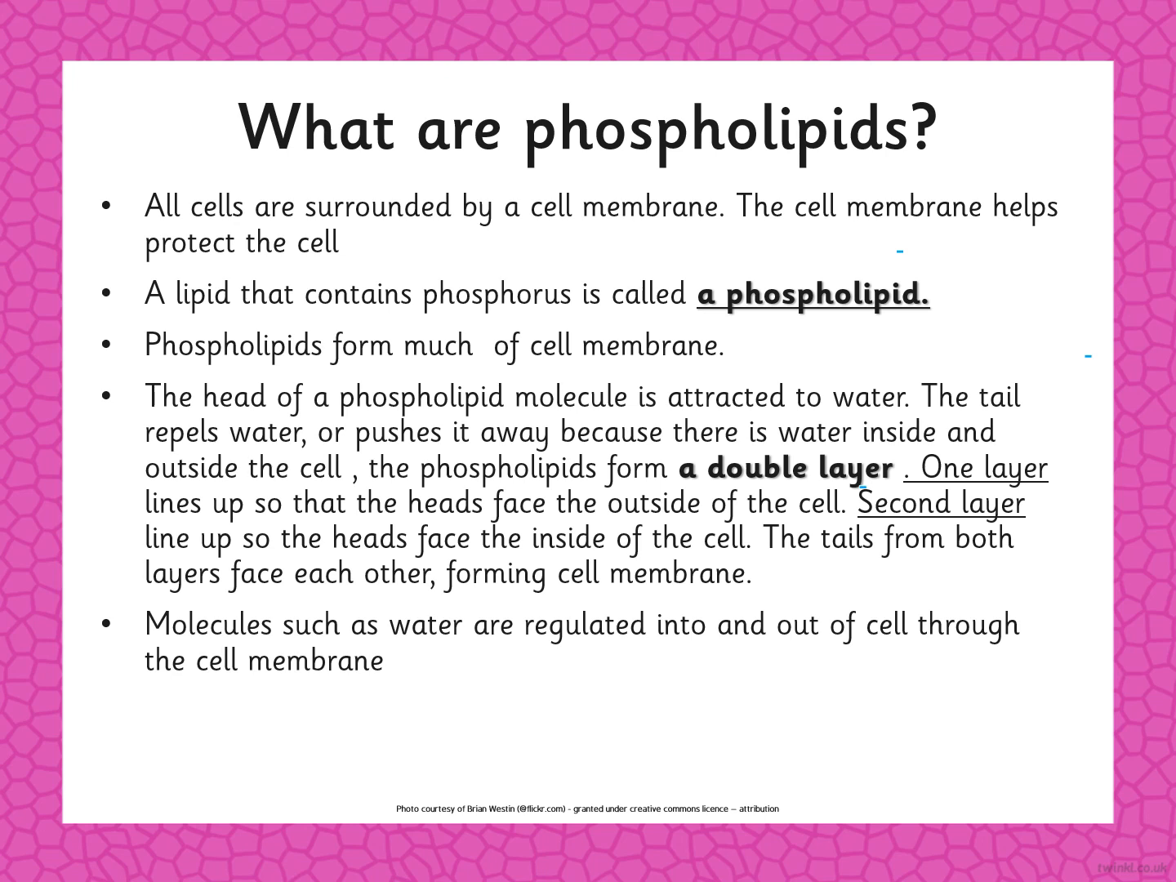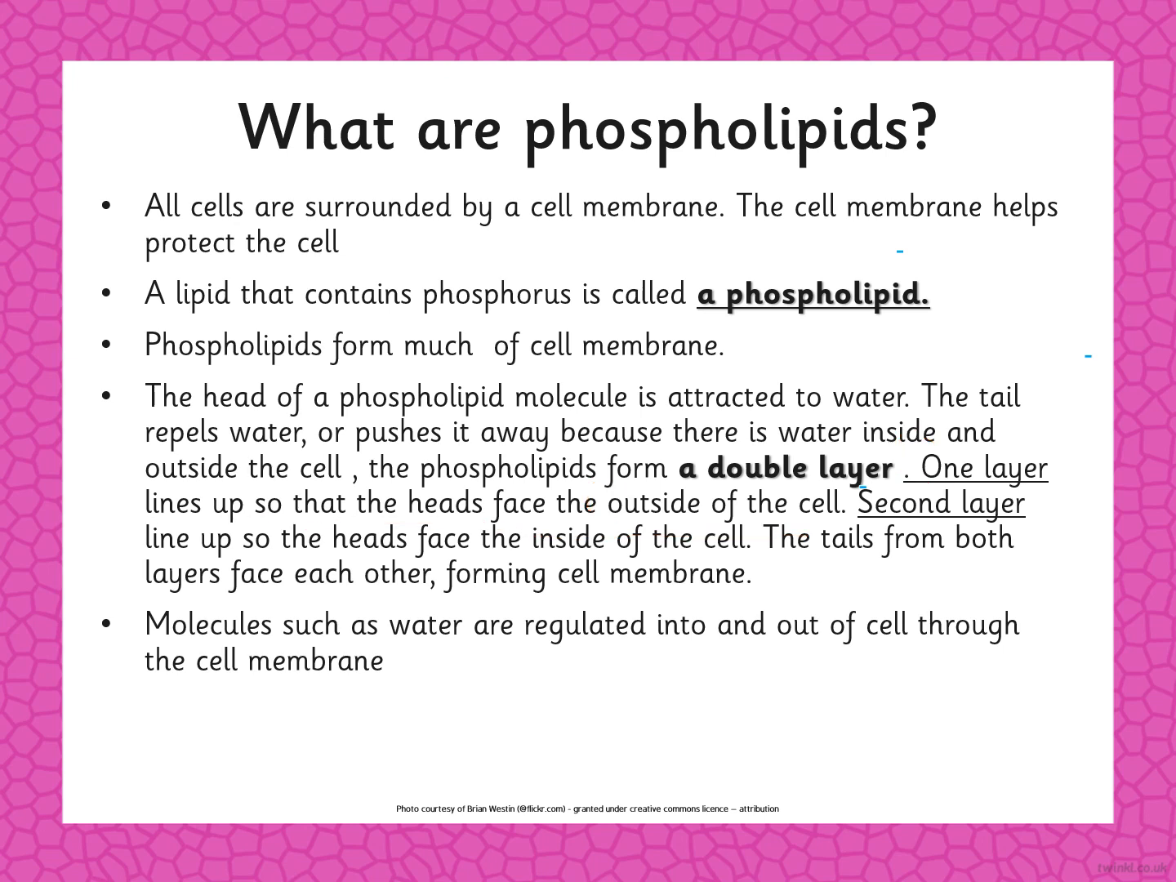One layer lines up so that the head faces the outside of the cell. The second layer lines up so the head faces inside the cell. So we have two parts. This is the one layer, starting with outside, and the second layer is inside the cell. The tails from both layers face each other, forming the cell membrane.